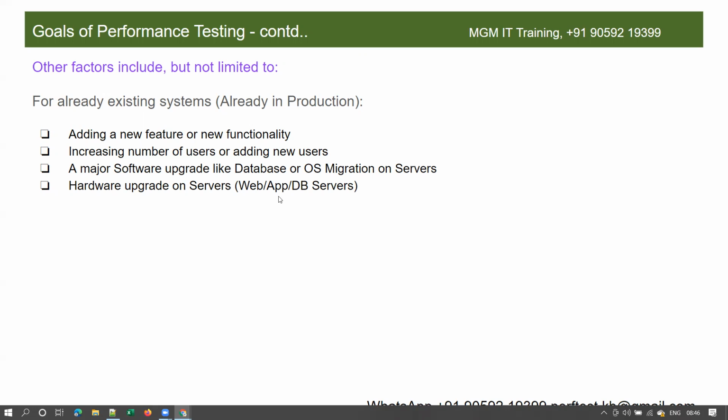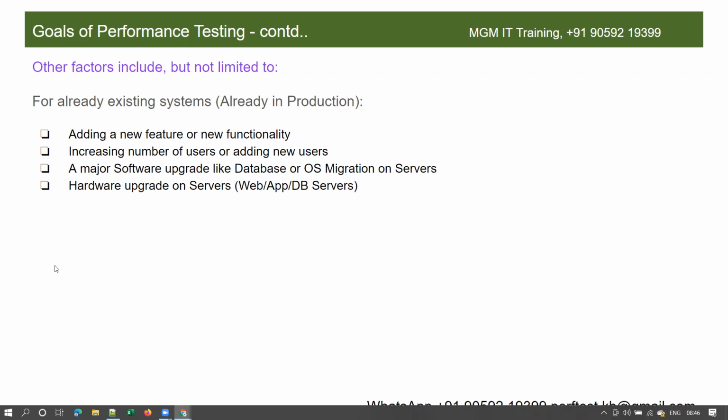Suppose any organization wants to do a software upgrade, like upgrading the database or the operating system. For example, now we have Windows 11, which Microsoft released after Windows 10. Of course, most servers use the Linux operating system. But if some applications are using Windows 10 and want to migrate, operating system migration means upgrading the operating system from a lower version to a higher version.